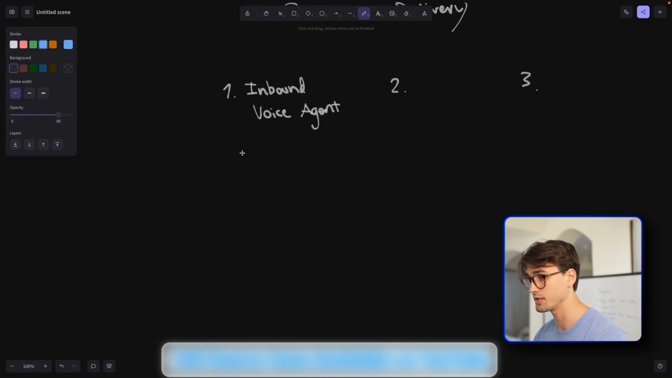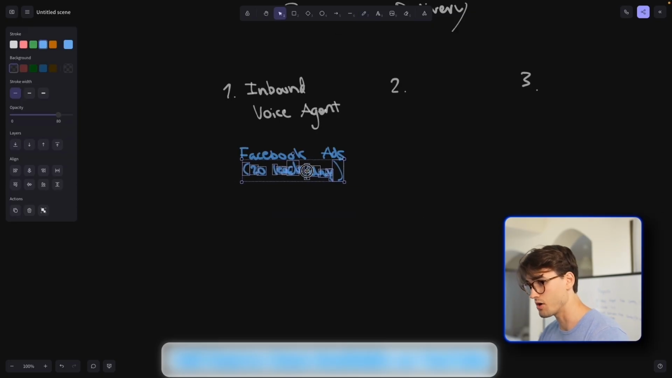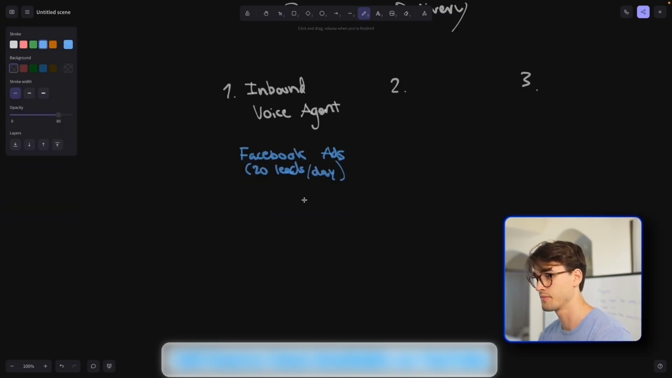So the way it's going to work is that their leads sign up from Facebook. They are running Facebook ads on the platform. They said they were spending around $40 a day, and that they're getting, I think it was like 10 leads or 20 leads a day, something around like that. So they are running Facebook ad campaigns in order to get leads. And what they're doing right now is that they're only texting them.